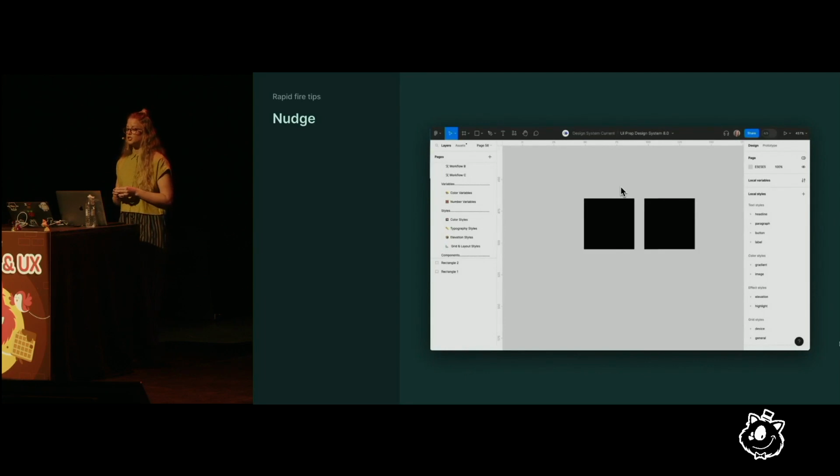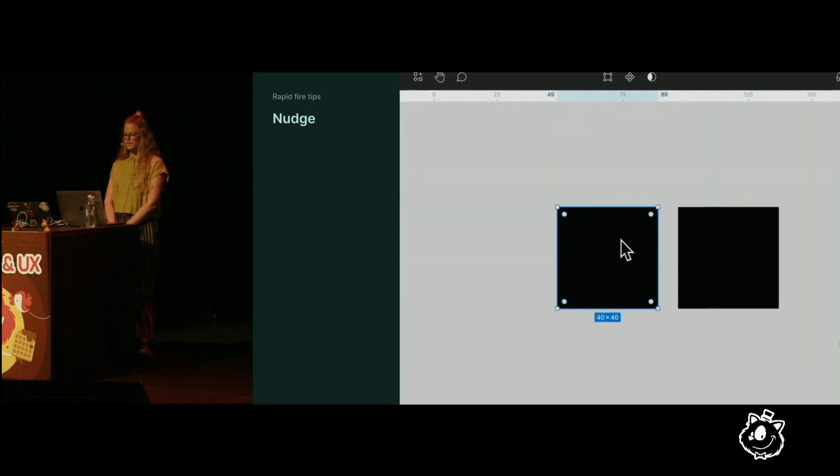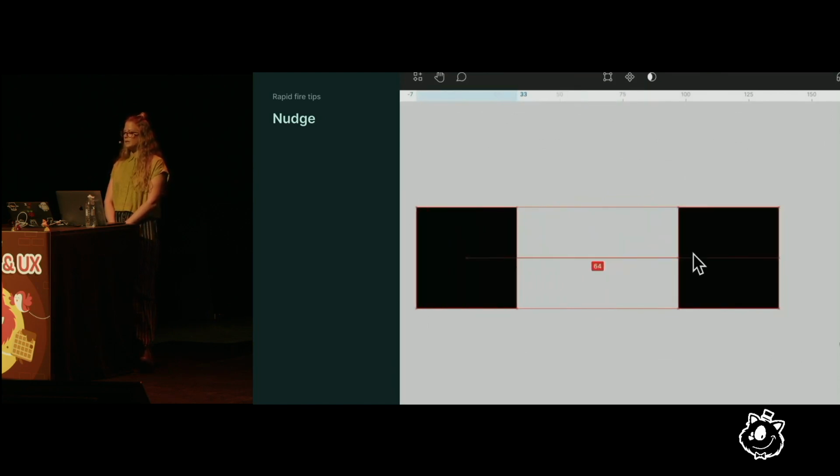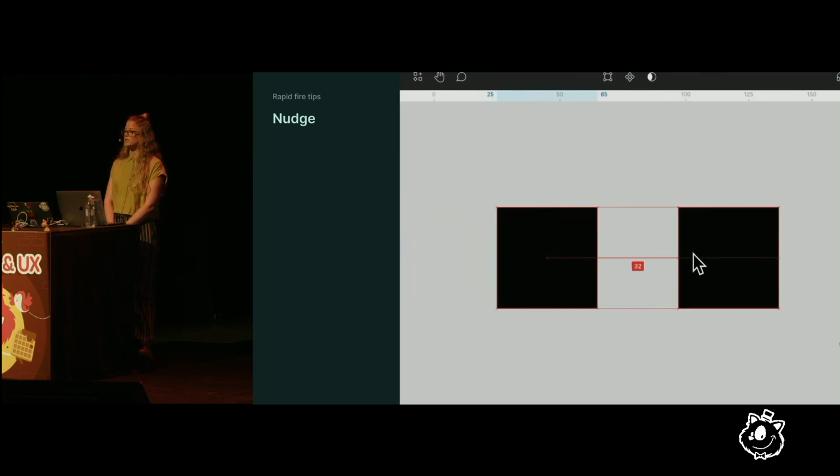First, update your nudge amount to 8 pixels to always stay aligned with your 8-point grid. For example, if I use the arrows on my keyboard while holding Shift, the objects will nudge over 8 pixels at a time, and I won't have to do any math to make sure I'm staying true to the base unit.